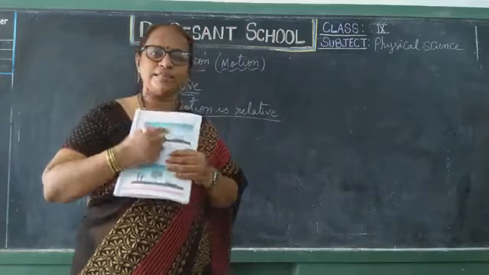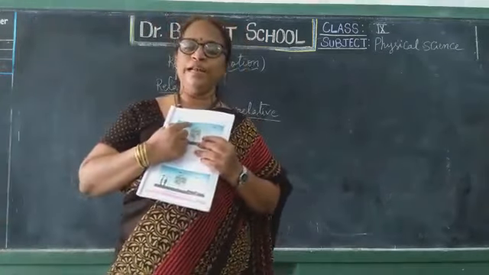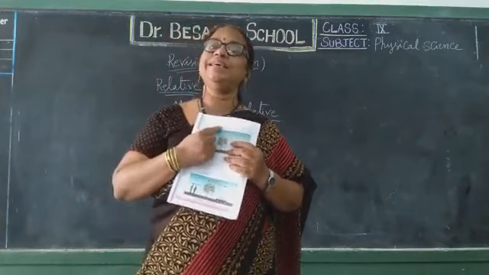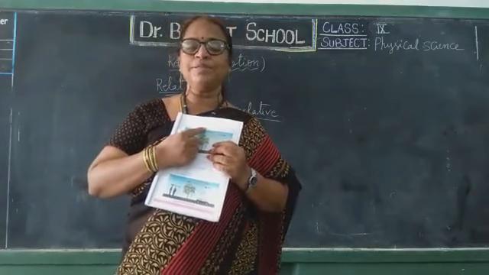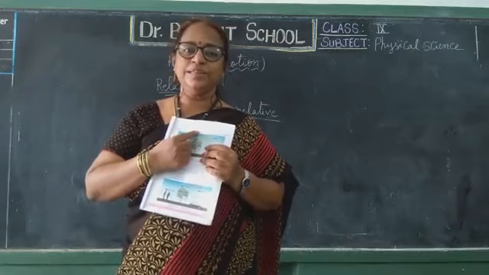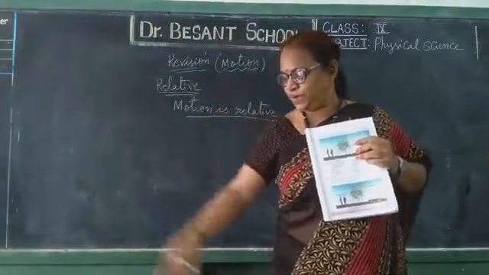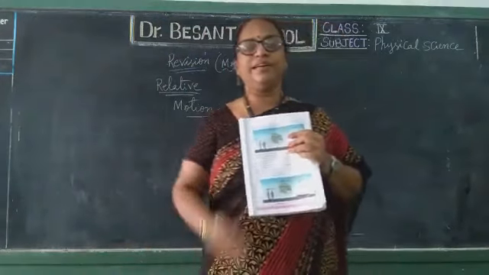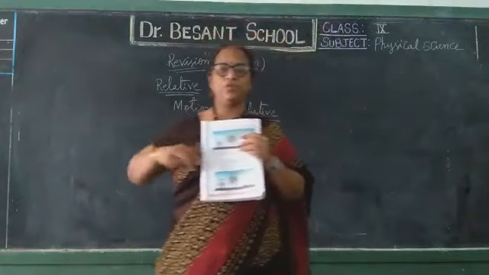Whereas the car driver asks the passenger, what is the state of the tree? Then the passenger says that the tree is in motion. Why is he telling the tree is in motion? Because along with the time, there is change in the position of the tree. Yes or no? The car is passing like this. So the distance between the passenger and the tree is changing along with the time. As there is change in the position, the tree is in motion.